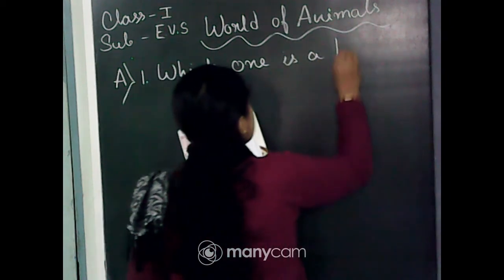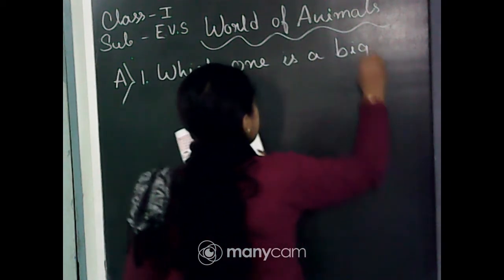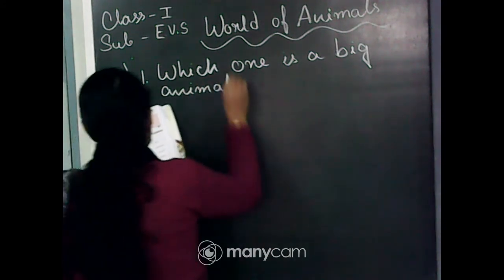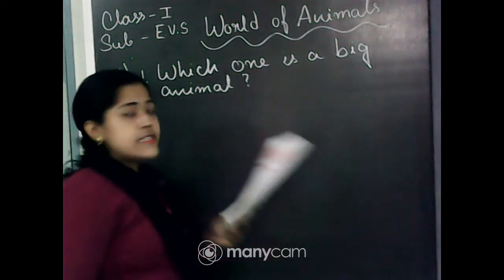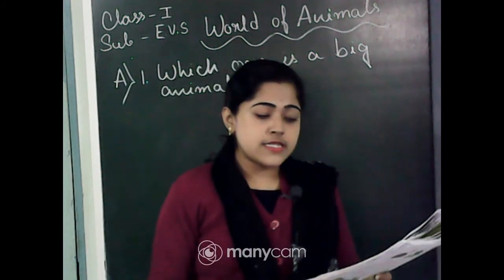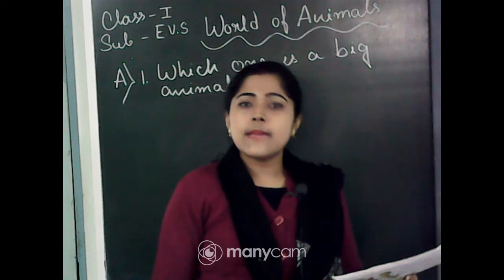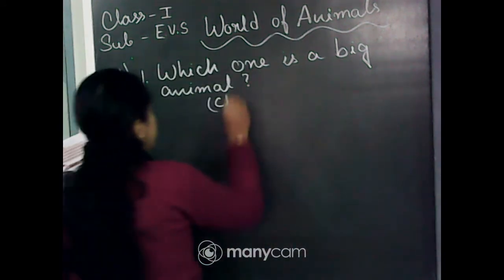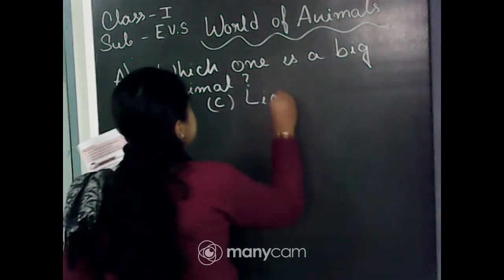Which one is a big animal? And here the options are rat, cat, lion. Option A rat, option B cat, option C lion. So which one is a big animal? That is lion, right? So option C is the correct answer.